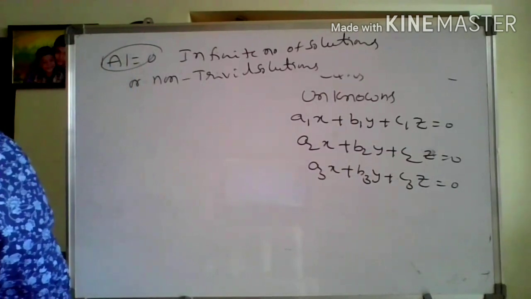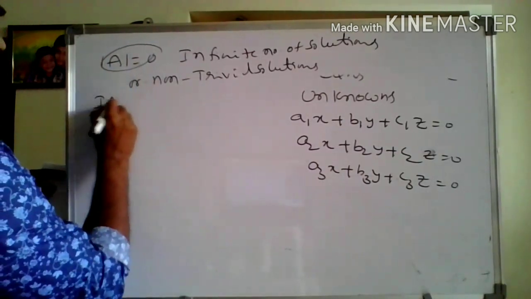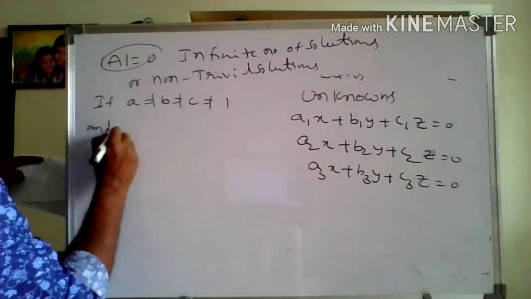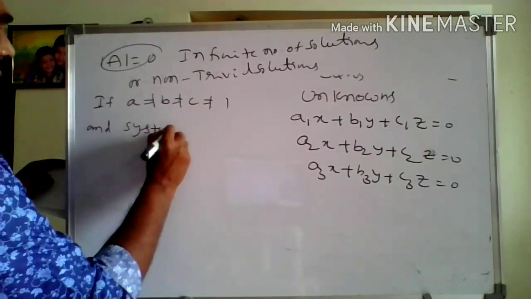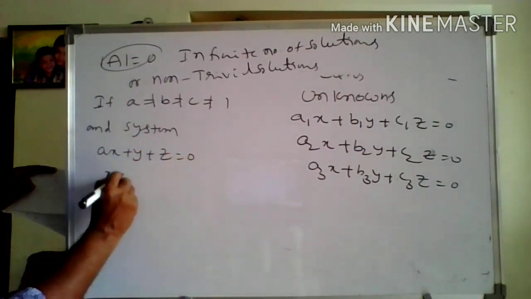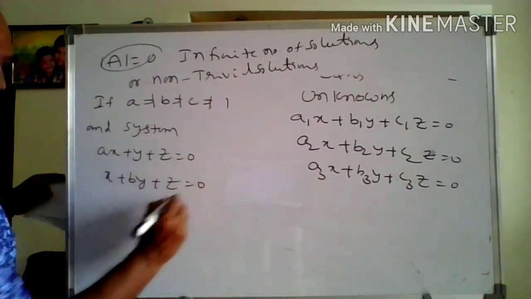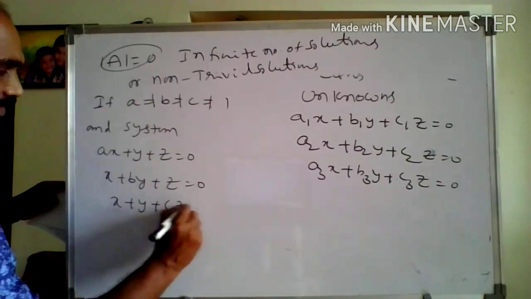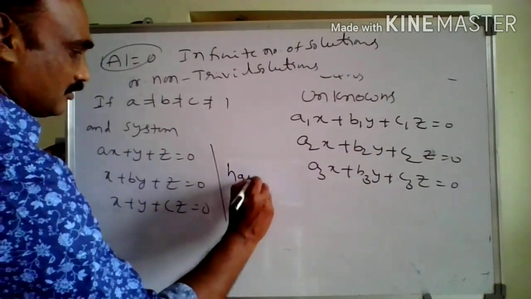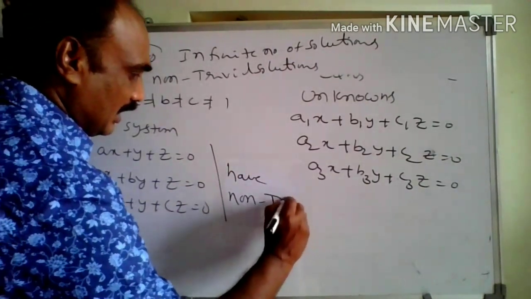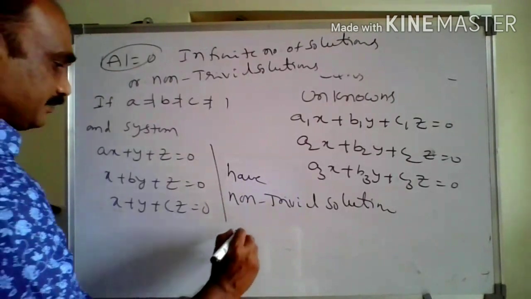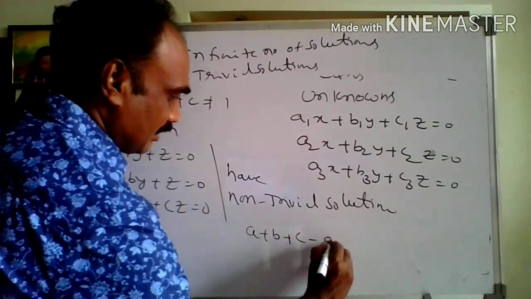Next, if a not equal to b not equal to c not equal to 1, and the system ax plus y plus z is equal to 0, x plus by plus z is equal to 0, x plus y plus cz is equal to 0 has a non-trivial solution, then find a plus b plus c minus abc.